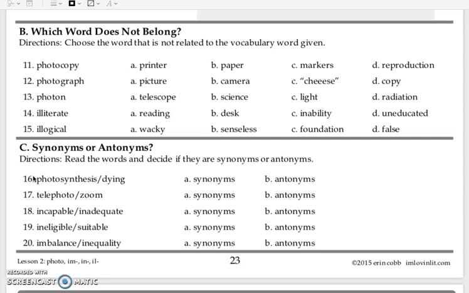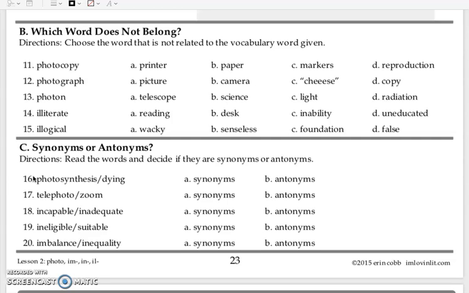13, photon. A, telescope. B, science. C, light. D, radiation. Number 14, illiterate. A, reading. B, desk. C, inability. D, uneducated. 15, illogical. A, wacky. B, senseless. C, foundation. D, false.